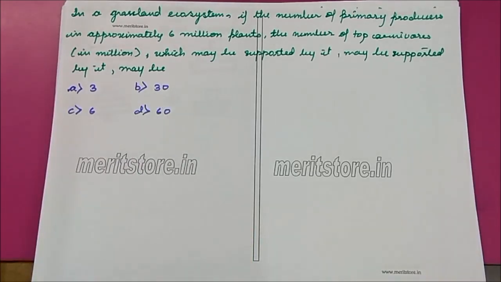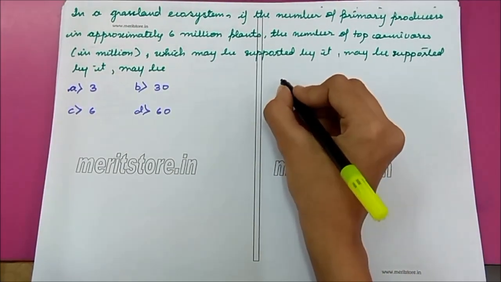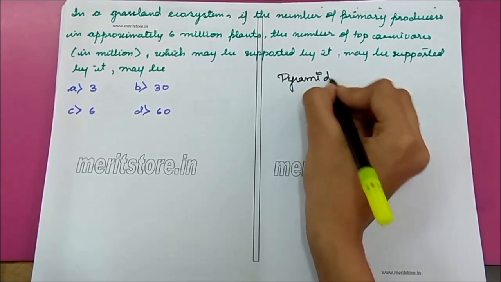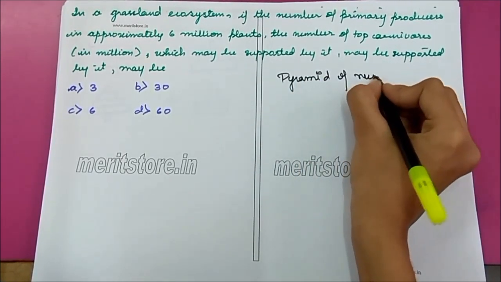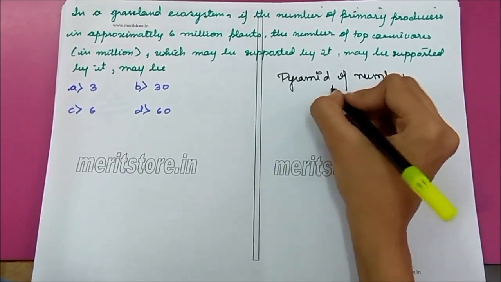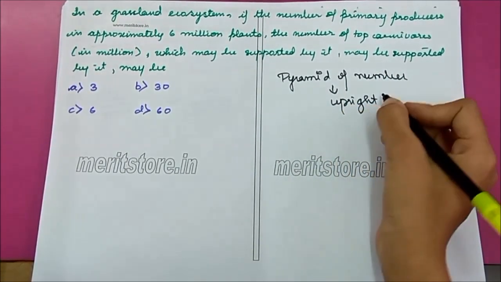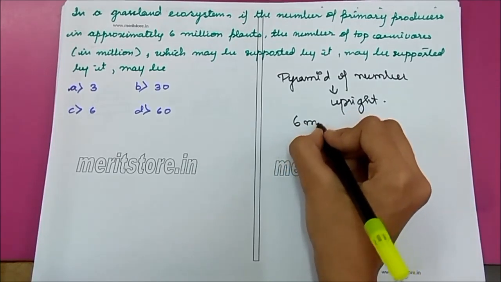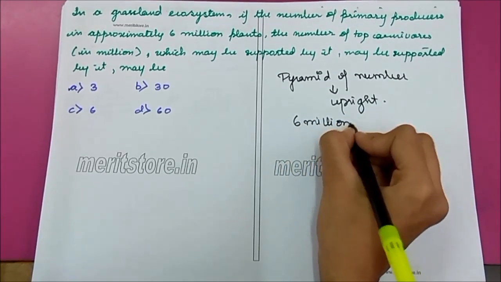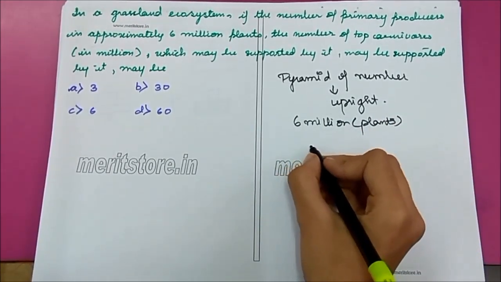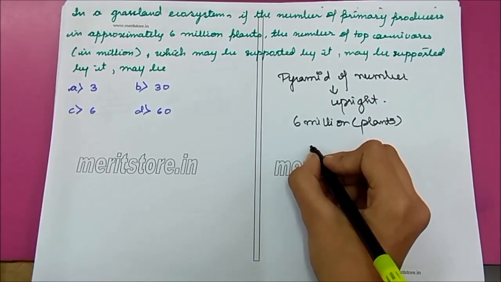In a grassland ecosystem, the pyramid of number is upright. If the primary producers are approximately 6 million plants, then the number of top carnivores must be less.